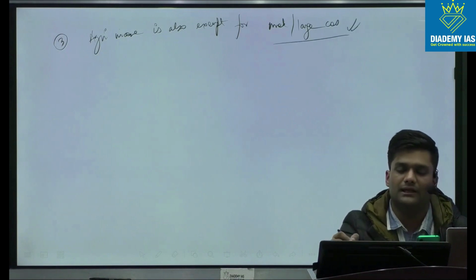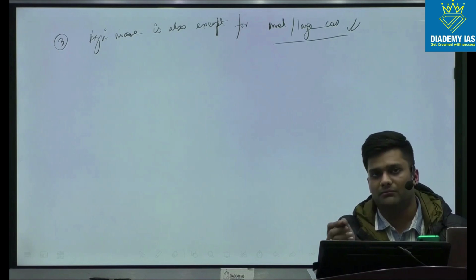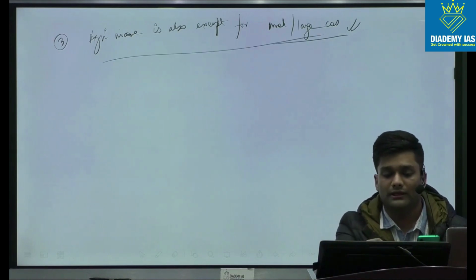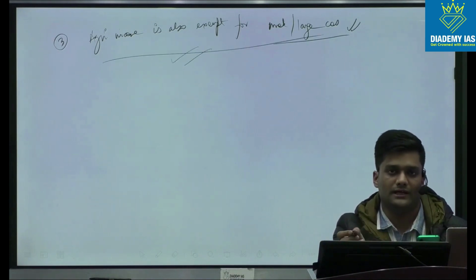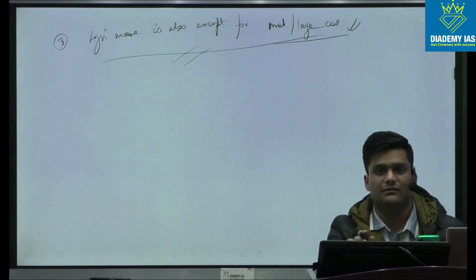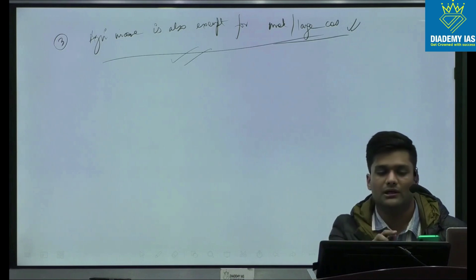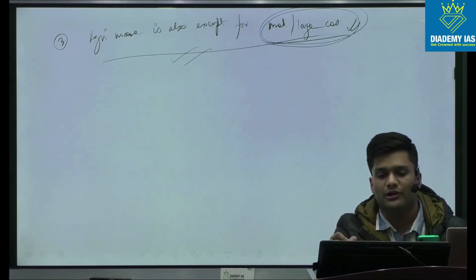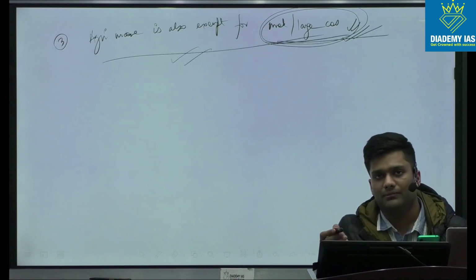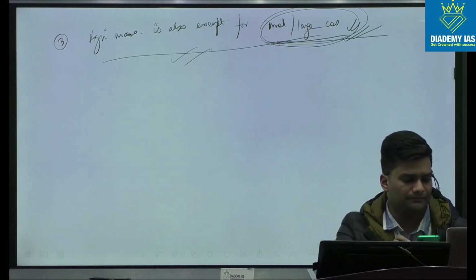So even the companies are being exempted for their agriculture income. Maybe this was not the intent of the law as it was designed. It was designed to benefit the small, vulnerable farmers. But now this provision is also being exploited by medium and large companies for their agriculture income.